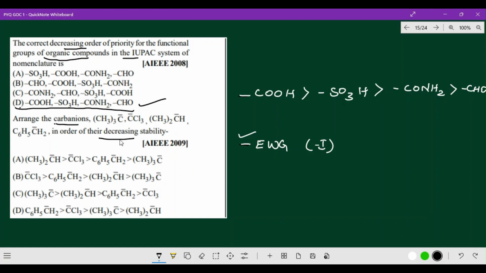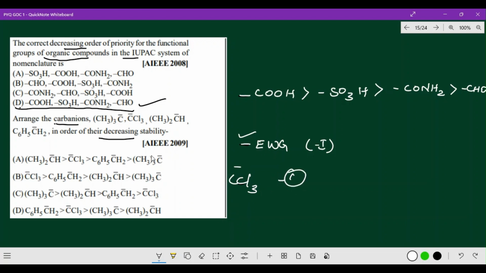Here also you will give more priority to whom it is having more minus I effect, that means it belongs to electron withdrawing group. Who is having more electronegativity? Naturally, trichlorocarbanion. So trichlorocarbanion, you will give the first priority.